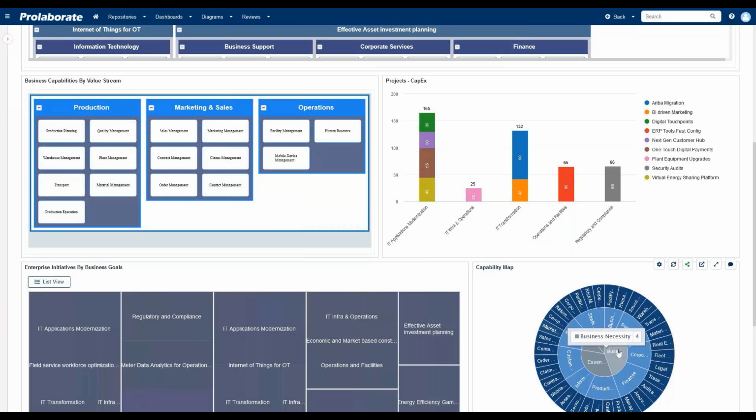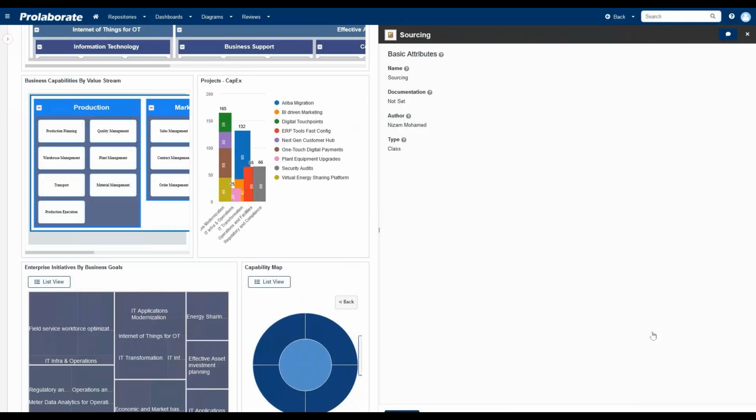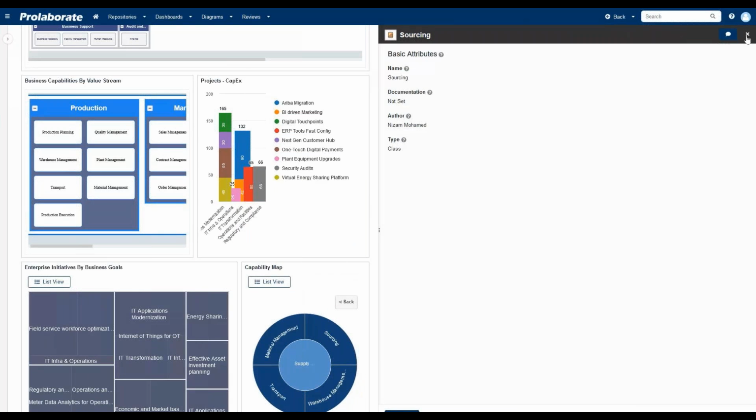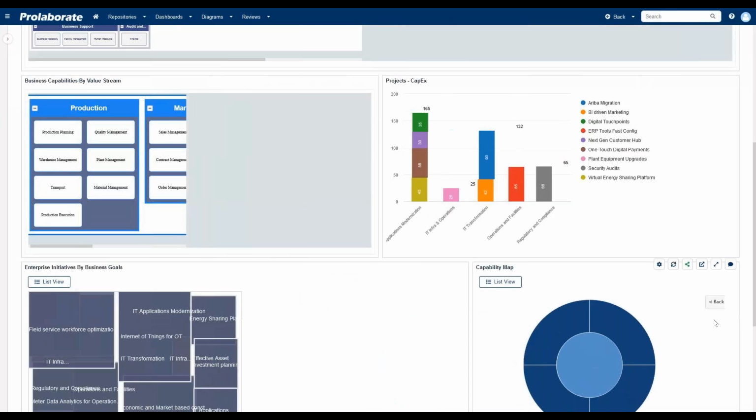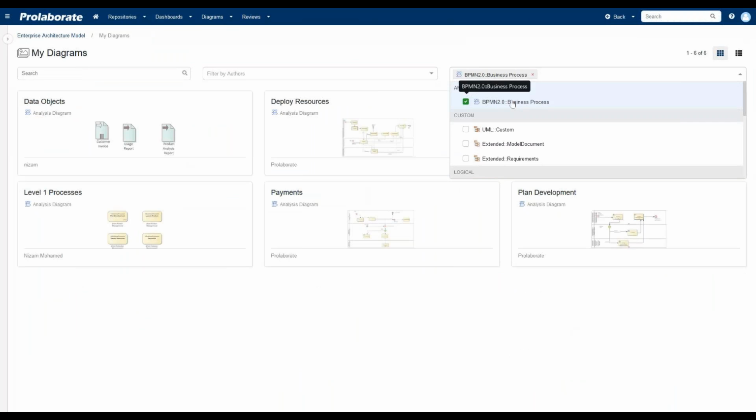And these reports have all been enhanced to be even more slick and smooth and more responsive, as you could see. And just by clicking on those, you can expand, you can play with them, or you can navigate back to the model as well.